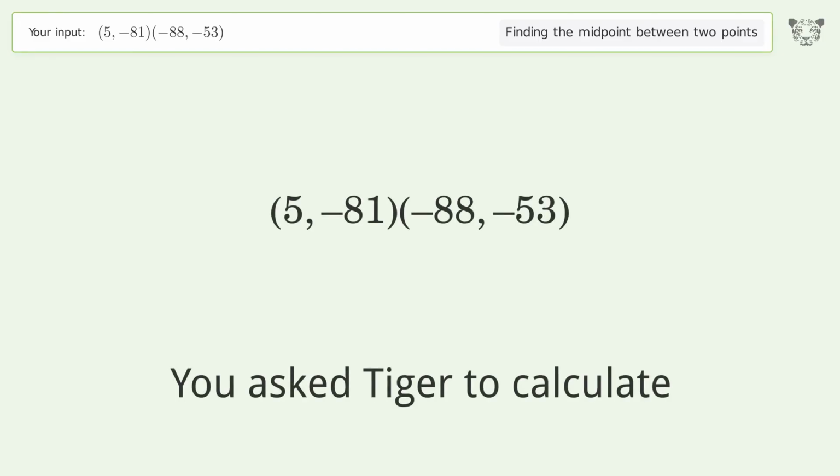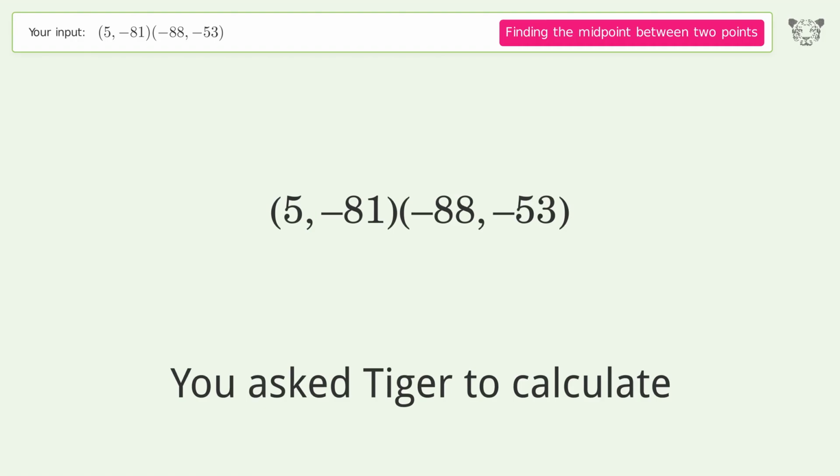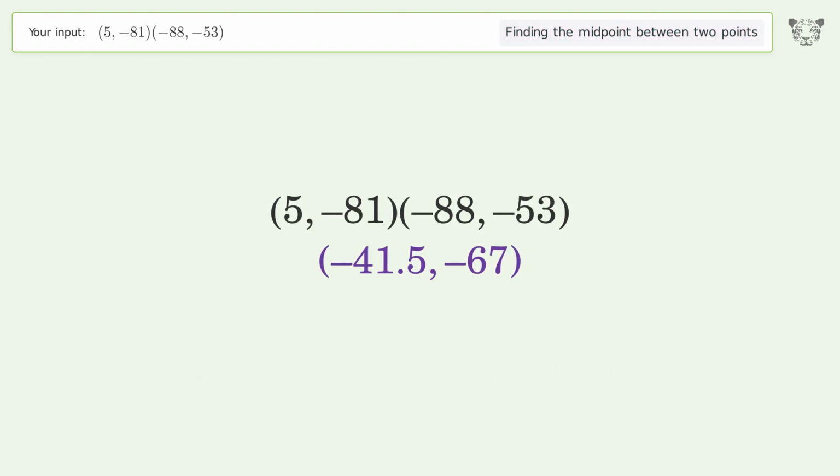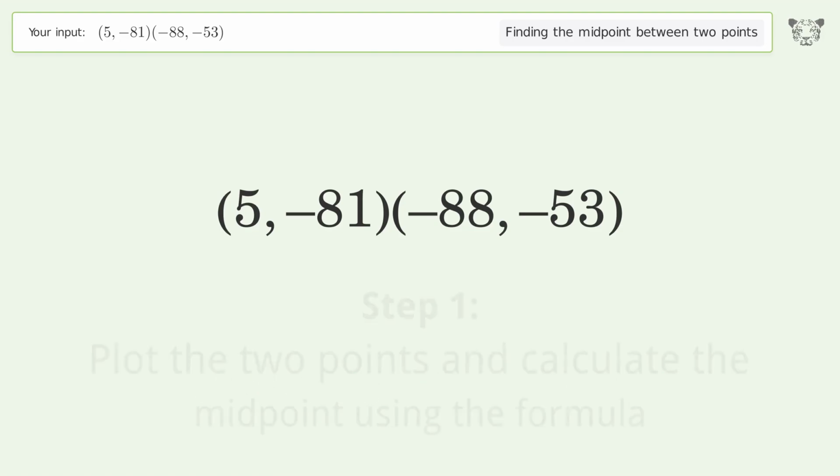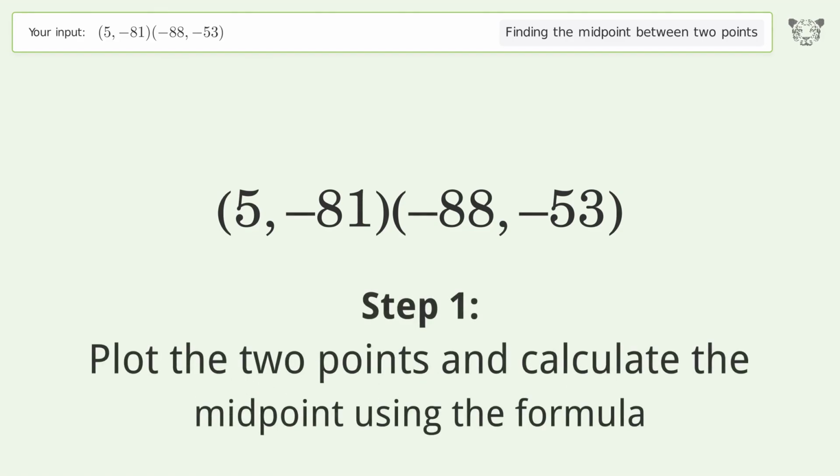You ask Tiger to calculate. This deals with finding the midpoint between 2 points. The midpoint between the 2 points is negative 41.5, negative 67. Let's solve it step by step. Plot the 2 points and calculate the midpoint using the formula.